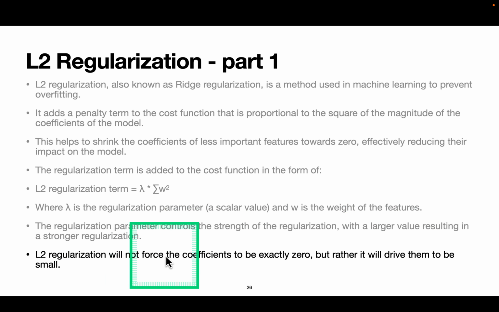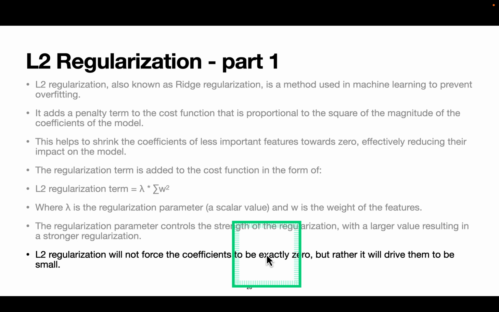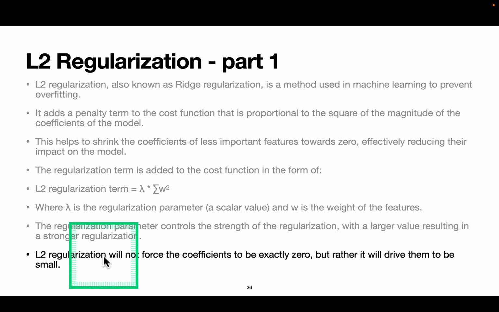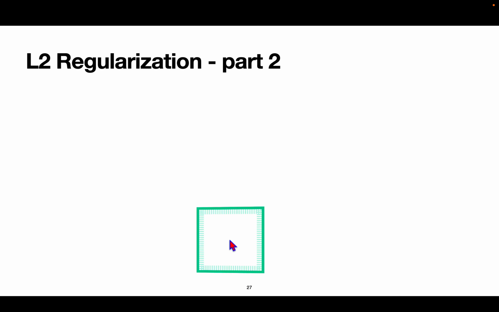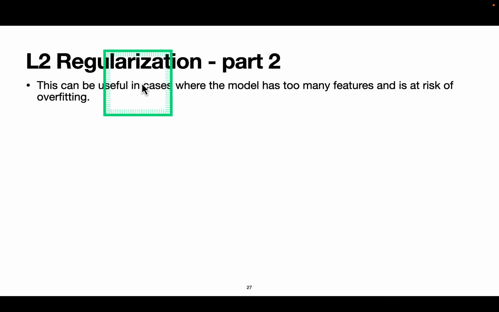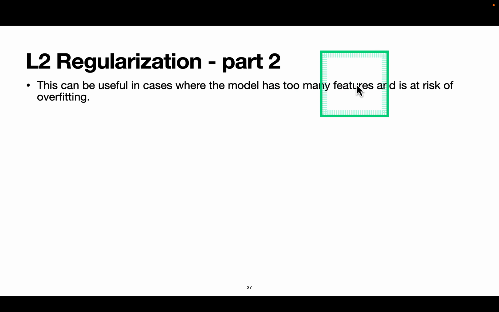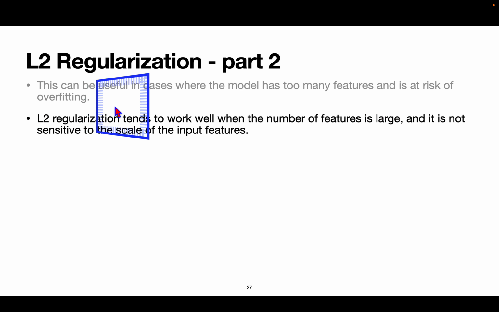L2 regularization will not force the coefficients to be exactly zero. So this is the difference. It will not force the coefficients to be exactly zero, but rather it will drive them to be small. This can be useful in cases where the model has too many features and is at risk of overfitting. L2 regularization tends to work well when the number of features is large and it is not sensitive to the scale of the input features.